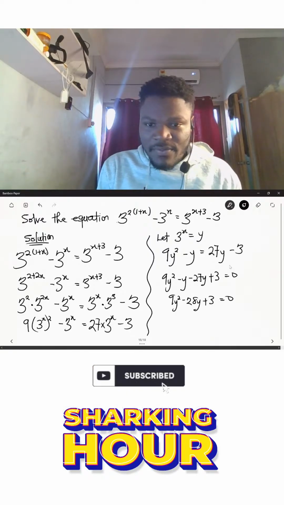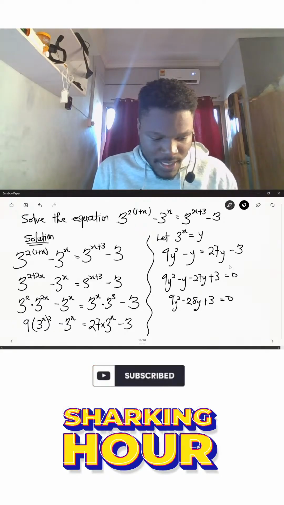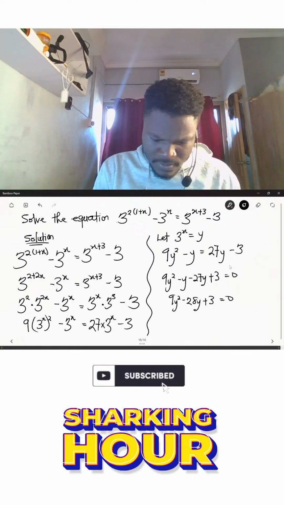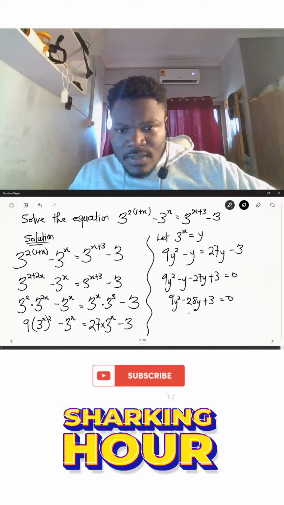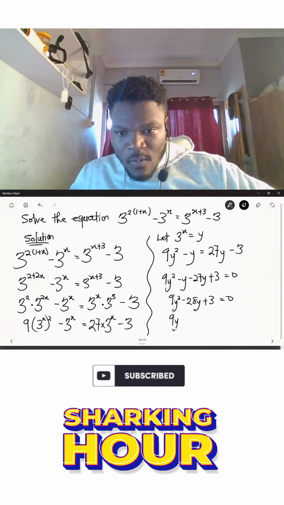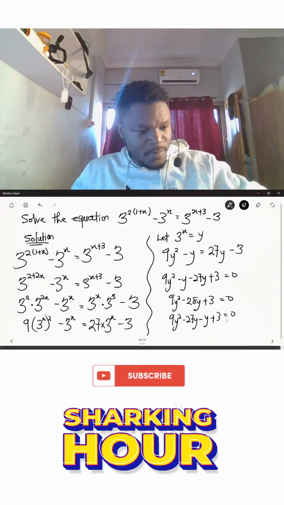So we have here 9y squared minus 27y minus y plus 3 is equal to 0.